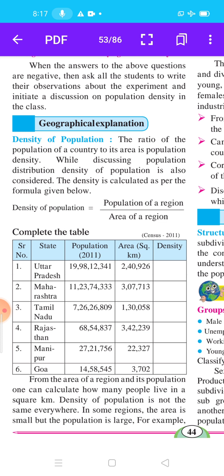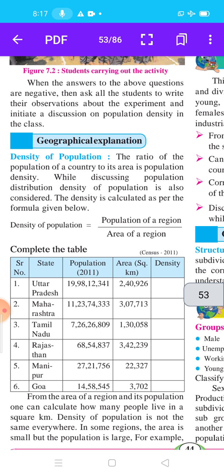In other regions the area is large but the population is small. Therefore the density of population is low. For example, Rajasthan. Here, students, you see the fourth point, Rajasthan. Even though area-wise Rajasthan is a large state, the population is less. You know, students, Rajasthan is a large state but its population is very less. Which geographical factor may be responsible for this?